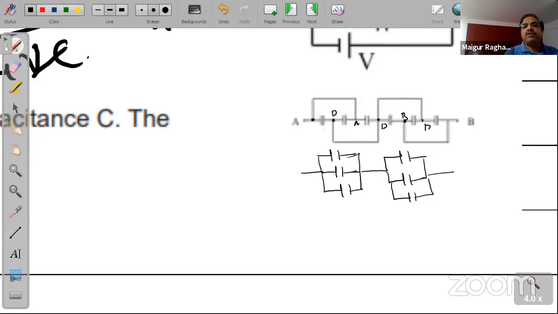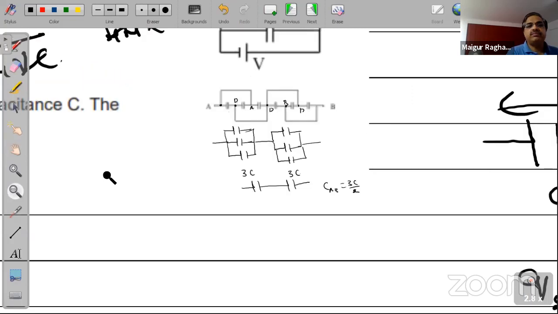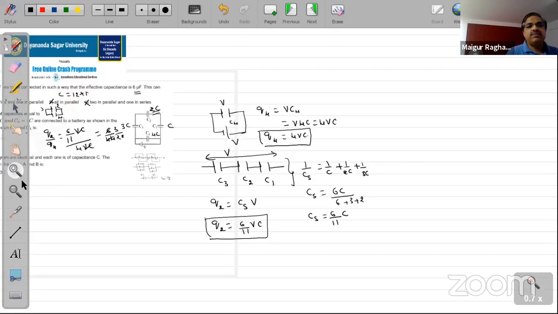The effective capacitance of this is 3C, this is 3C, and they both are in series combination. Therefore CAB will be equal to 3C by 2. So the answer to this question should be 3C by 2. Let us see if that is what we get.